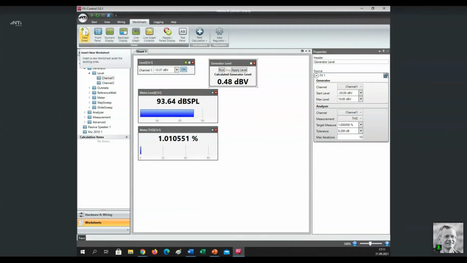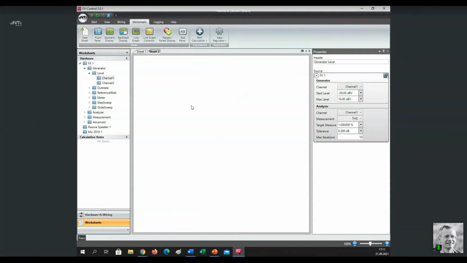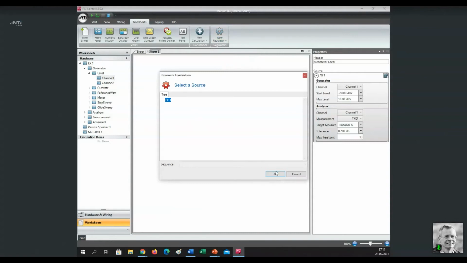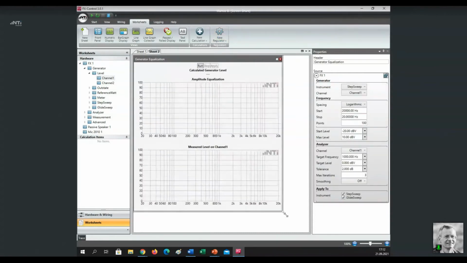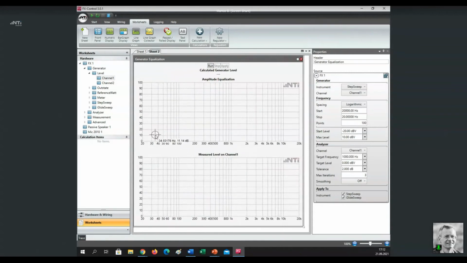For that purpose, I add another sheet here. And this time we want to equalize the output level of our loudspeaker. And for that purpose, I need another regulator. I need the generator equalization regulator. So I click on here, I confirm, and it opens this panel here. You can see it here.